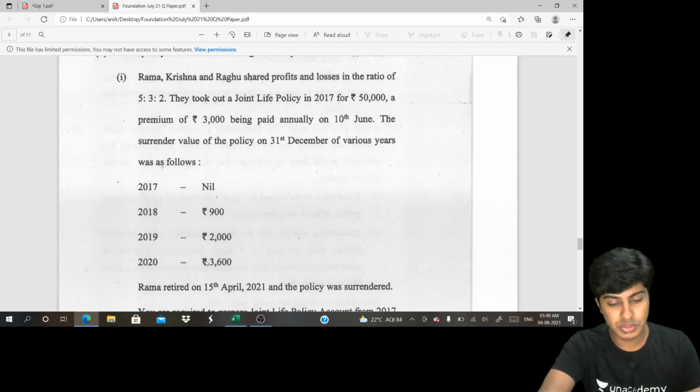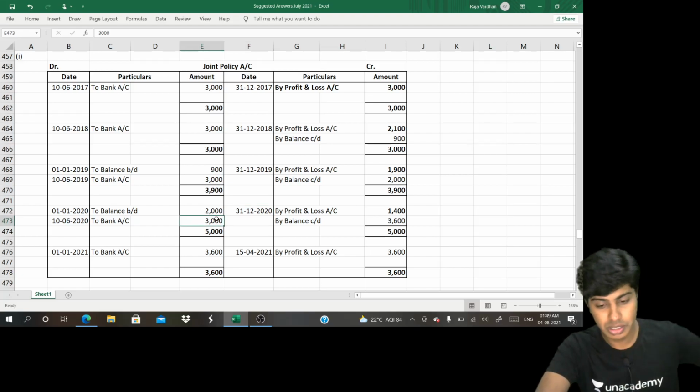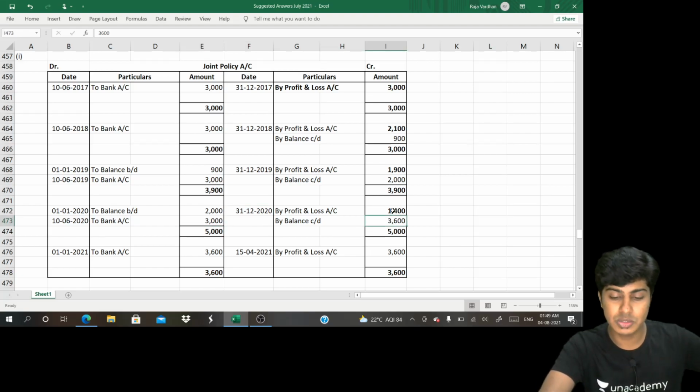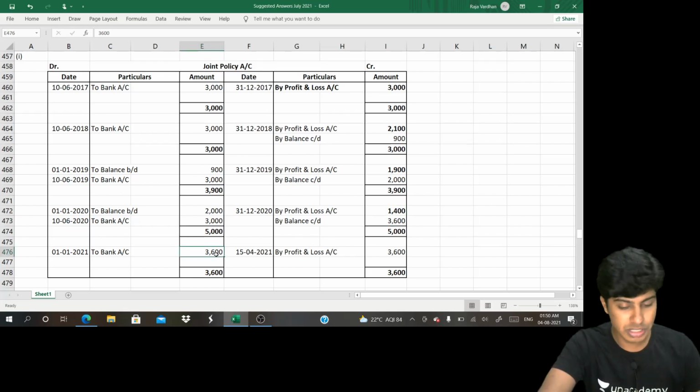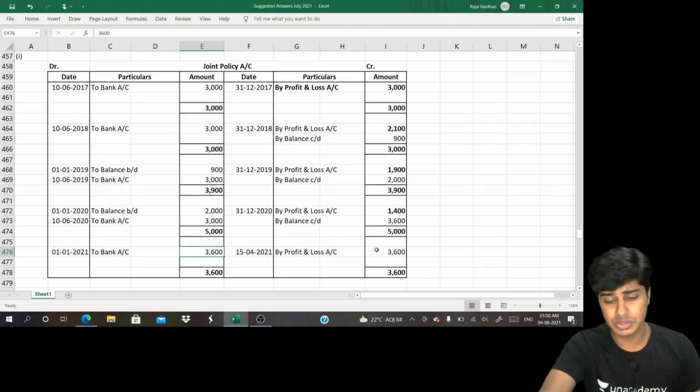Then for next year 3,600. So this 2,000 brought down here. Further 3,000 paid, 5,000. Out of that 3,600 is balance. So 1,400 is written off. I bring this 3,600 here. And on this day the partner retired. Rama retired. So you receive 3,600 completely. That is the end of our joint life policy account.